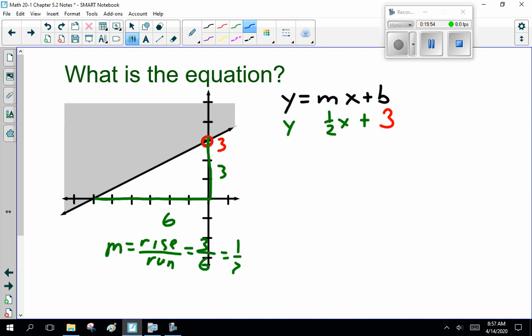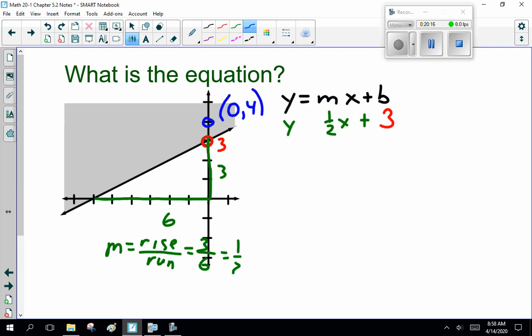Now, I need to choose a point in the region that works. It's a solid line, so it's a greater than or equal to or less than or equal to. Don't choose a point on the line, it'll just confuse you. So, what's a nice point? Any point works in the shaded area. As I said, I'm lazy and I try to get small numbers, particularly if it has a 0 in it.